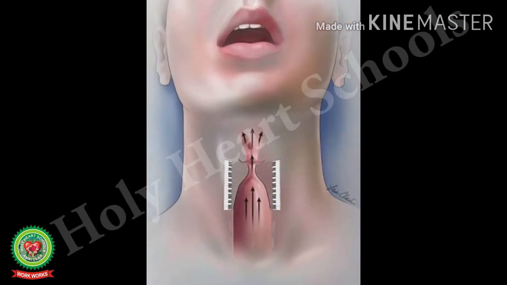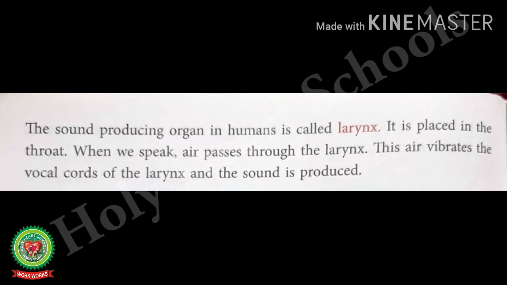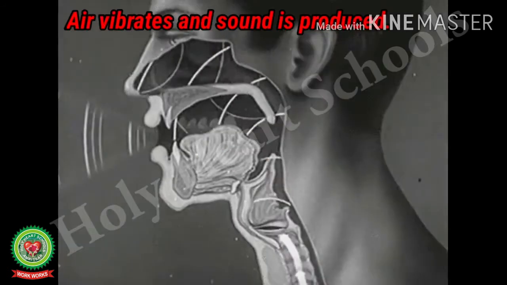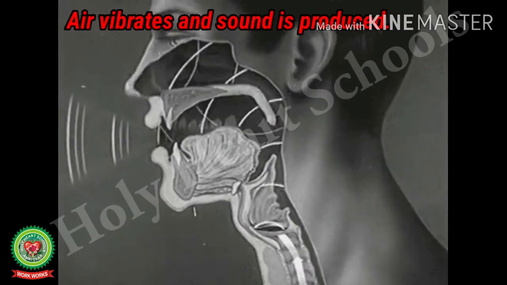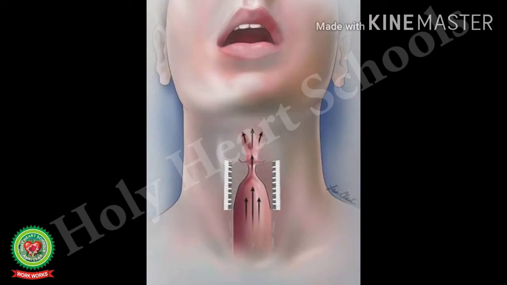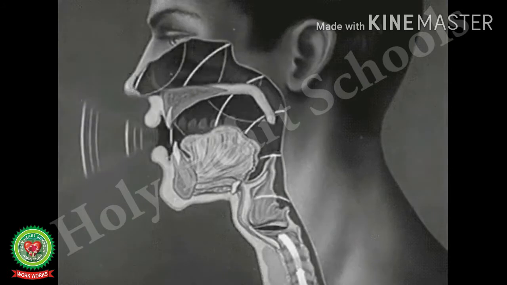Students, the sound producing organ in humans is called larynx. It is placed in the throat. When we speak, air passes through the larynx. This air vibrates the vocal cords of the larynx and the sound is produced.